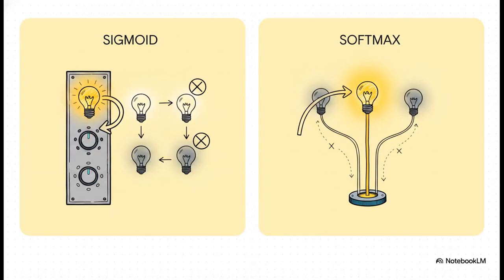And this really shows the core difference. Using Sigmoid is like having a separate dimmer switch for every single word. You can turn one up all the way and it doesn't affect the others at all. But Softmax is one shared spotlight. If you want to make it brighter on one word, you have to steal that light from all the other words. It forces that global competition that we need for rule number 3.